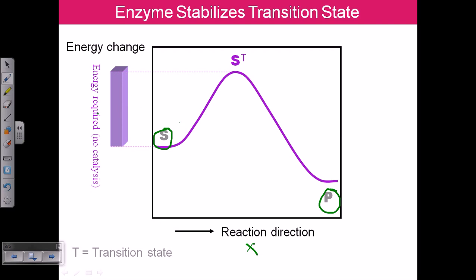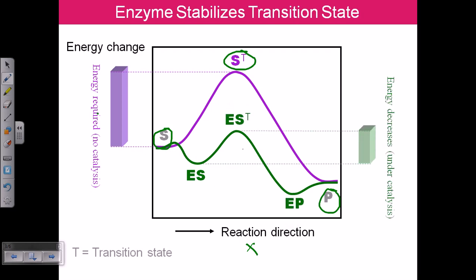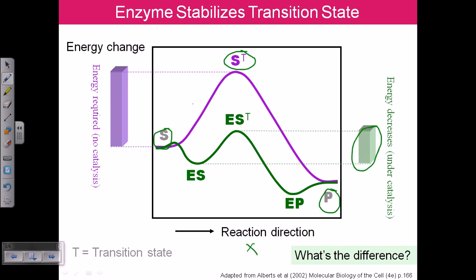Now each and every reaction that we are looking at must go through a transition state between the substrate and product. The substrate will go to the transition state, which is denoted here. So the energy level at the transition state is T. Now if we add enzyme and then look at the reaction, it will have a graph like this. In this case we can see the energy required for this reaction is decreased by a much larger amount. It is now this much. Previously it was so high, right?